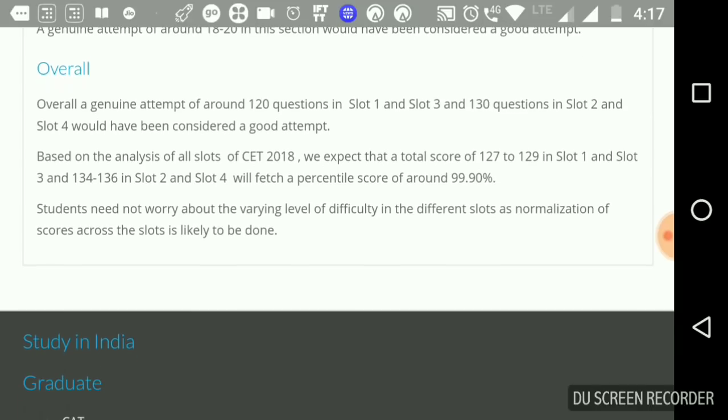So that's why you will be needing more marks in slot 2 and slot 4. Not to worry, there will be normalization done. Students need not worry about the varying level of difficulty, as normalization of scores is likely to be done. So now let's